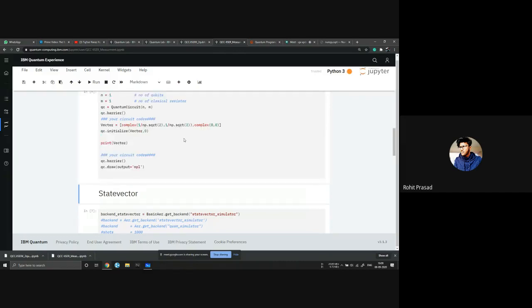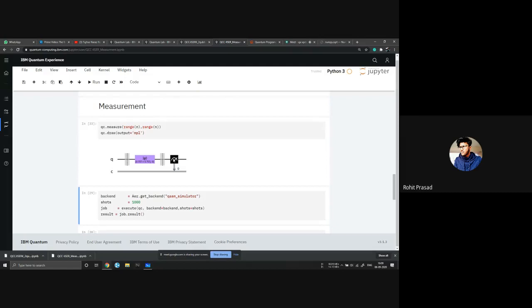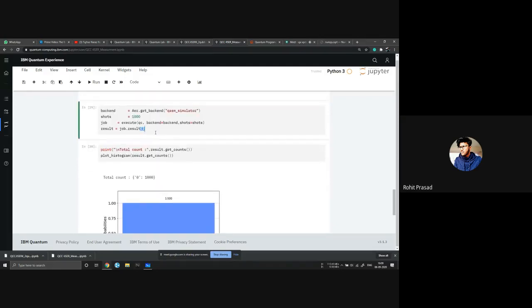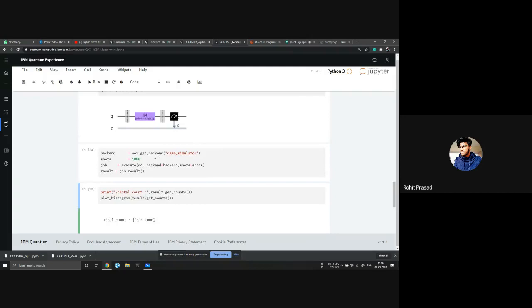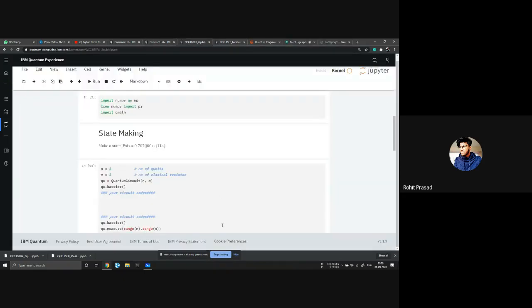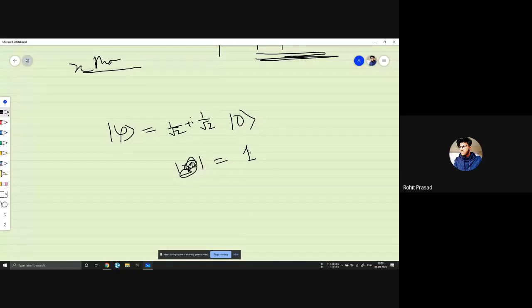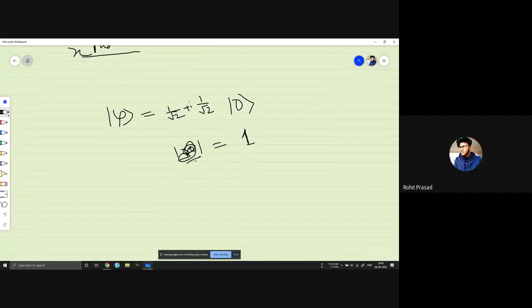So we do this, then we go to the measurement one. We put our measurement gate there. We run that thing 1,000 times, then plot it. Still be 1. Until you change the magnitude of x, the thing will be 1. Let's change the magnitude of x. Now let's go 1 by root 2 of 0 plus 1 by root 2 of 1.